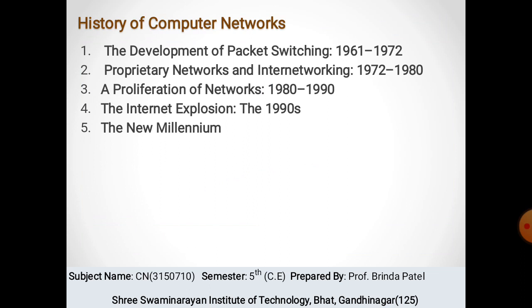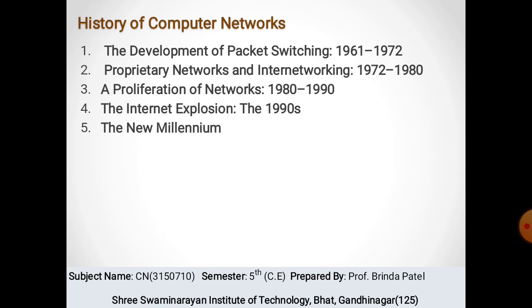Kleinrock's work elegantly demonstrated the effectiveness of the packet switching approach for bursty traffic sources. In 1969, the first packet switch was installed at UCLA under Kleinrock's supervision, and three additional packet switches were installed shortly after at the Stanford Research Institute, UC Santa Barbara, and the University of Utah.